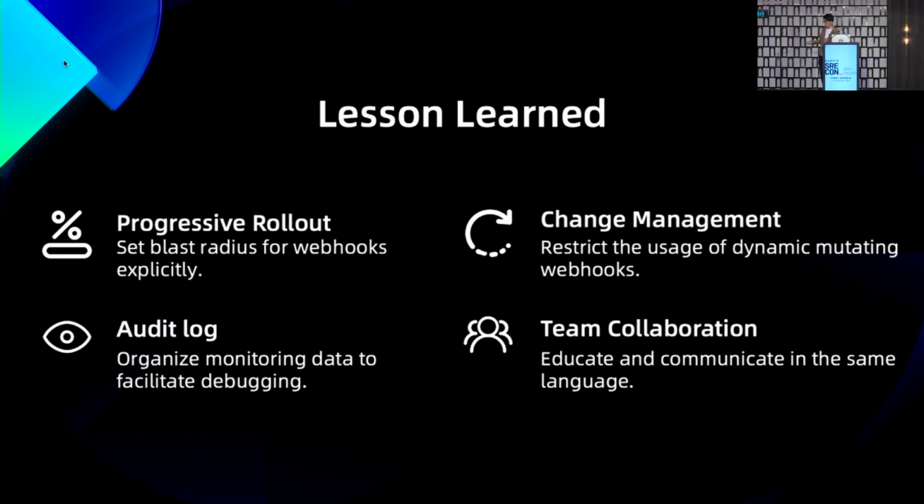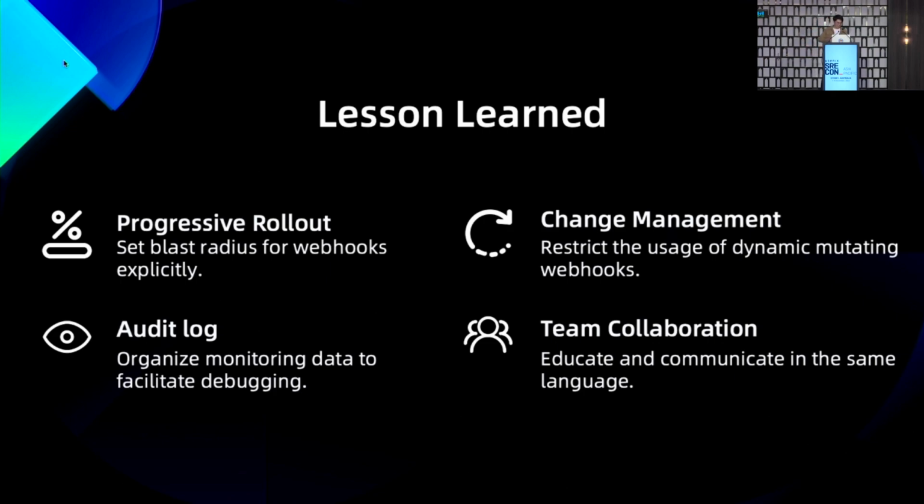The author actually did well in first designing a progressive rollout strategy. But using dynamic webhooks is quite dangerous, especially from another team that's not very familiar with Kubernetes. It's from the security team.